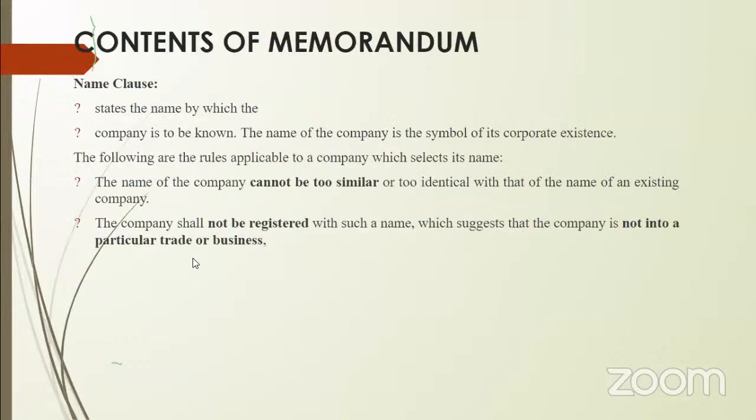So let us see what the rules or legal provisions are to be followed while mentioning the name of the company while preparing their memorandum of association.